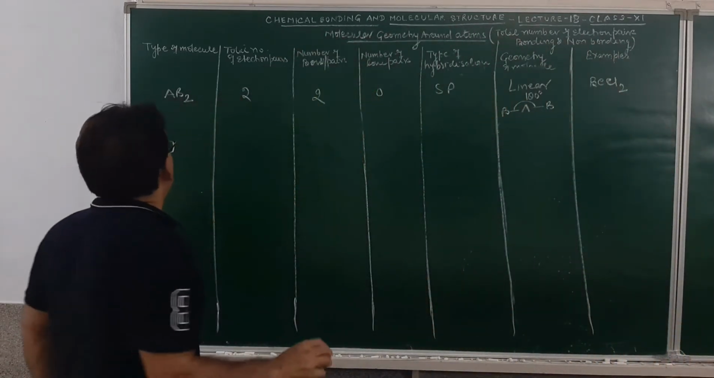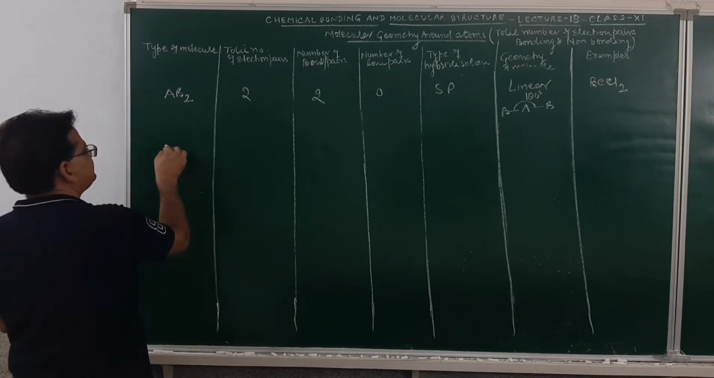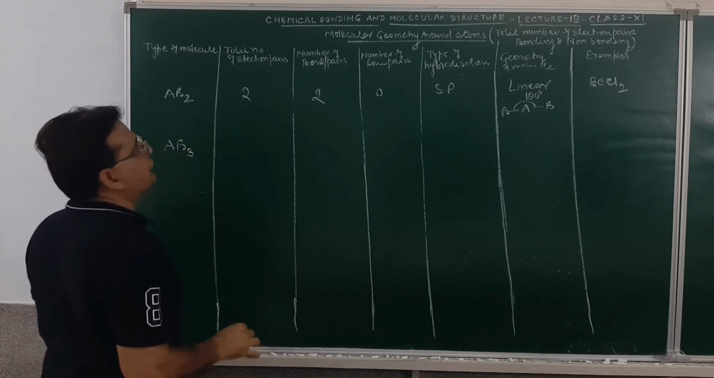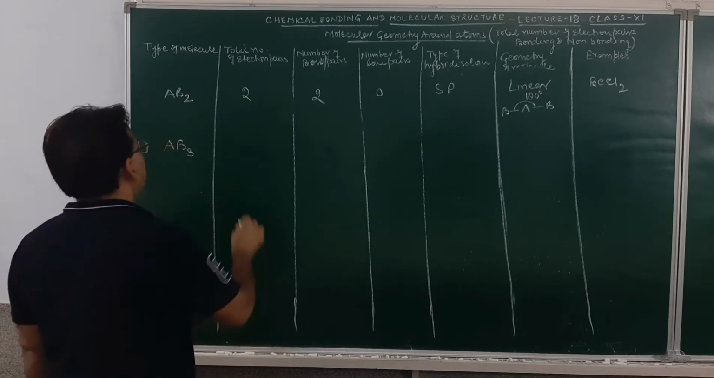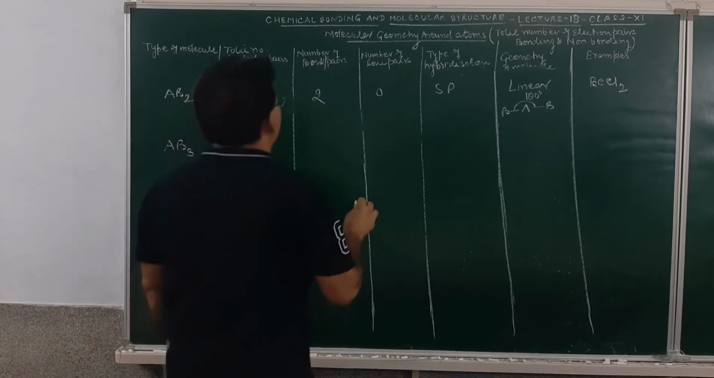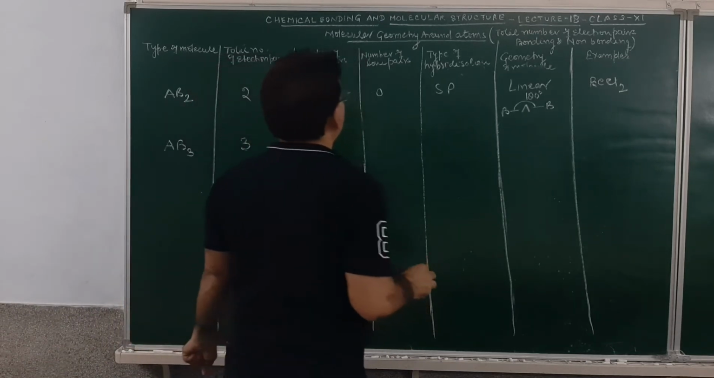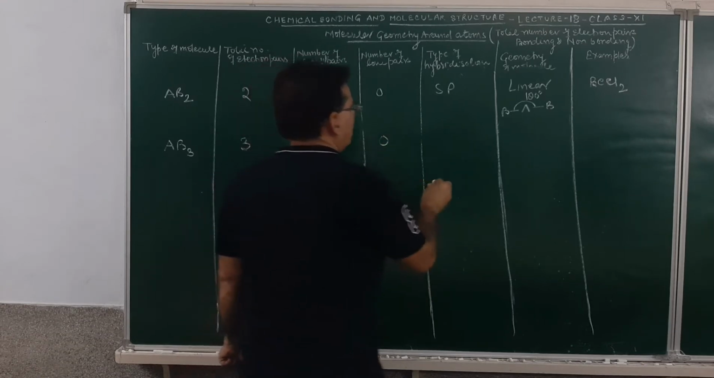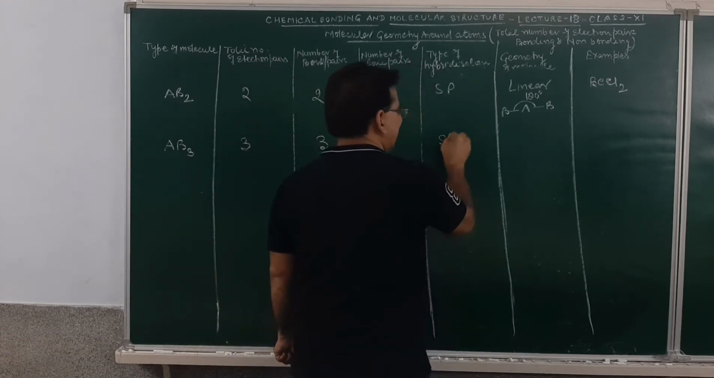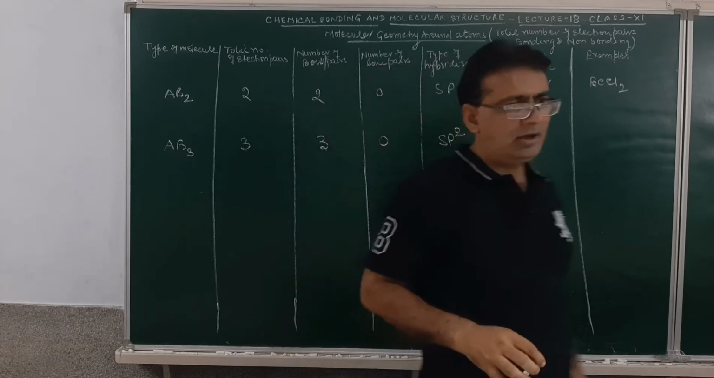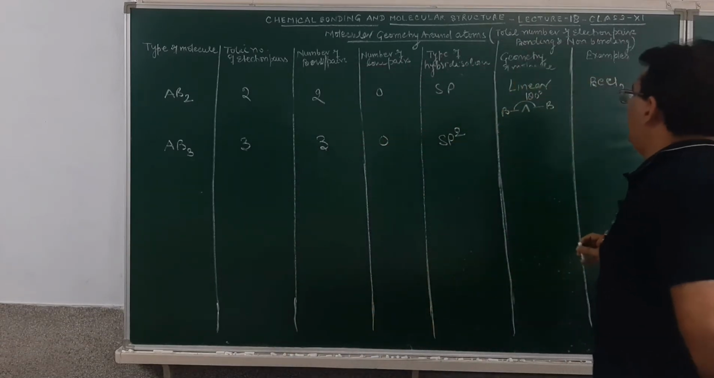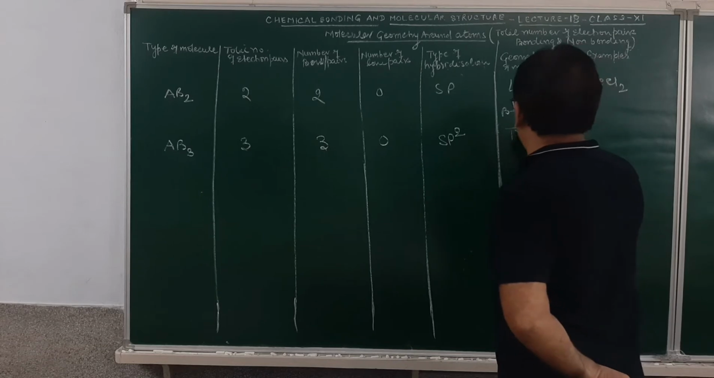Next will be the AB3 type of geometry. In AB3, the total number of electron pair will be 3. Out of these 3, the number of bond pair is 3. Then the number of lone pair is 0. So, type of hybridization will be sp2. Am I clear? Geometry will be trigonal planar. What will be the geometry of the molecule? Trigonal planar.